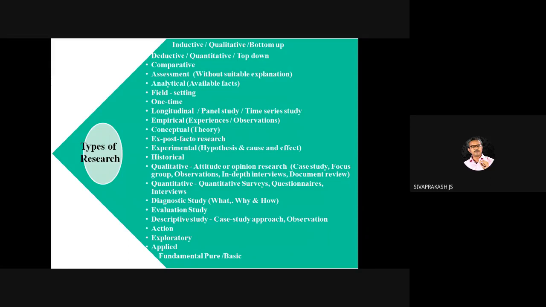In deductive research, people confuse these two words, deductive and inductive.